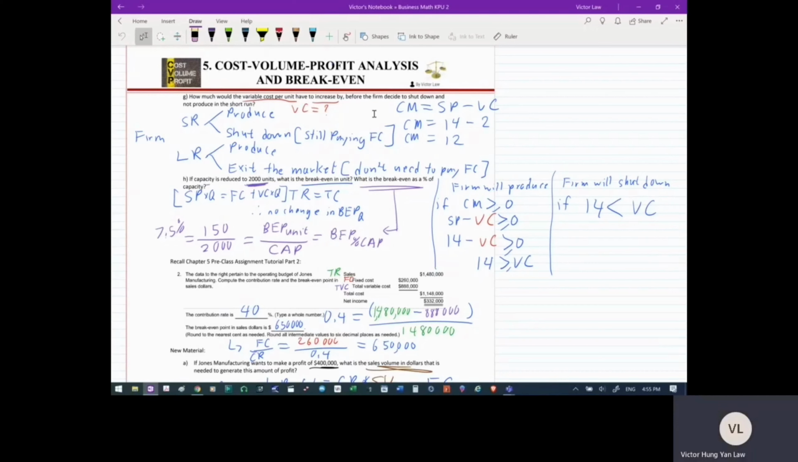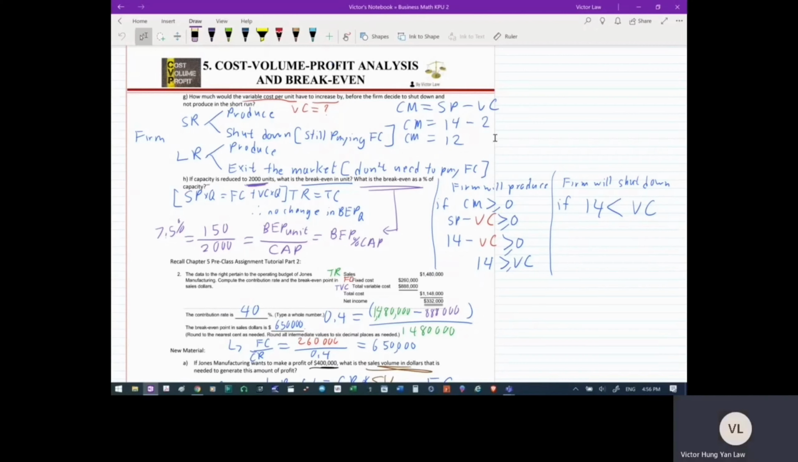And this is where the concept of contribution margin comes into play. Contribution margin per unit is basically selling price minus variable cost. So your CM per unit equals SP minus VC, selling price minus variable cost. Contribution margin is what the firm looks at when deciding to shut down or not in the short run. Fixed cost is irrelevant. When we calculate the contribution margin for the firm right now, they're selling at $14 per unit, and their variable cost per unit is $2. That means for each unit that the firm sells, their contribution margin is $12 per unit. So for each unit that the firm sells, they're making $12.